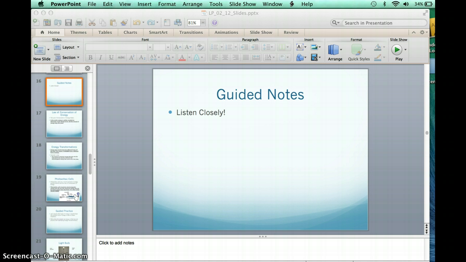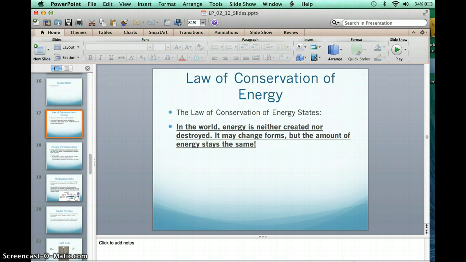That happens all the time, and today in the notes we're just going to talk about that briefly, and then you're going to do some practice with identifying how energy transforms from one form to another.